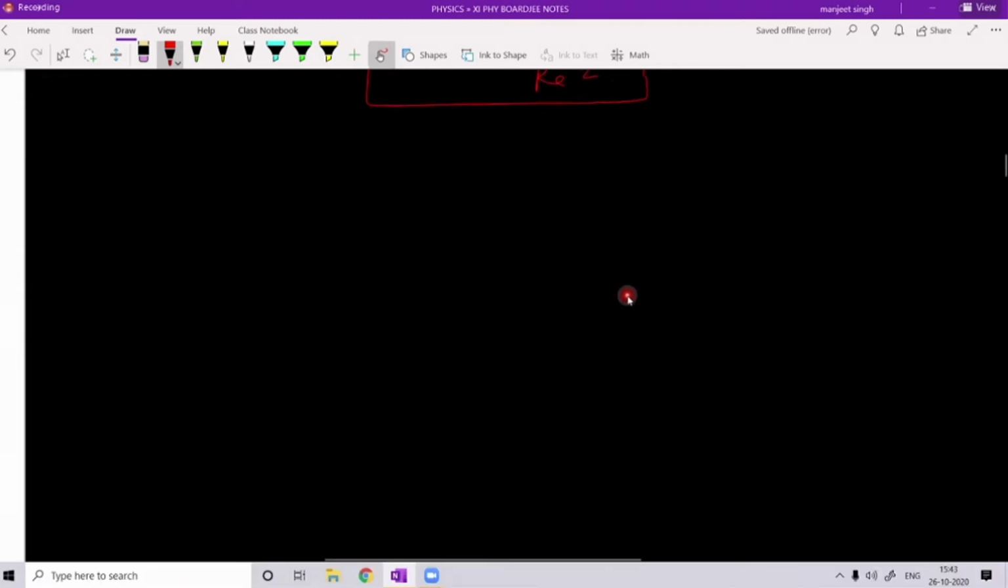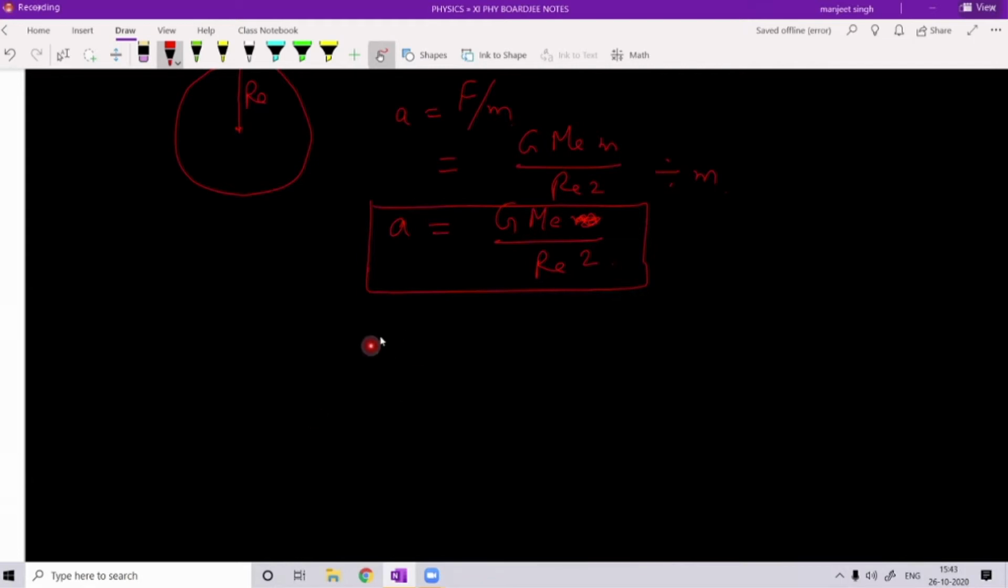So what is the formula? We call this gravitational acceleration on the surface of earth, and its value is G ME upon RE square. This g we call gravitational acceleration on the surface of earth, and this comes out to be 9.8 meter per second square. You already read about that. By putting the value of G, universal gravitation constant, mass of earth and radius of earth, we get this. Similarly, with the help of this formula, you can calculate the value of g on any planet.